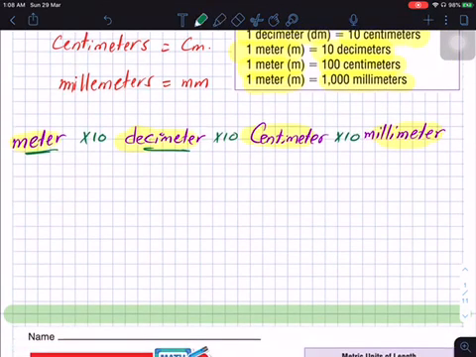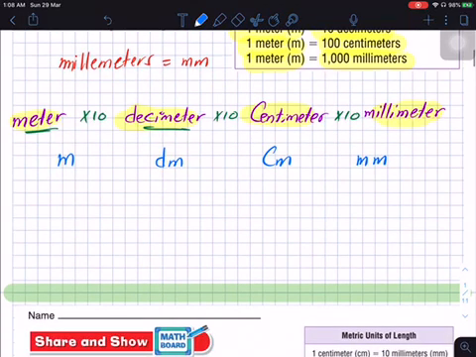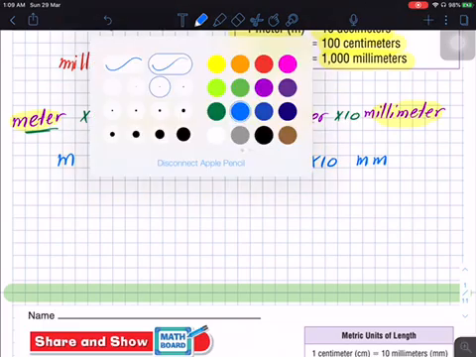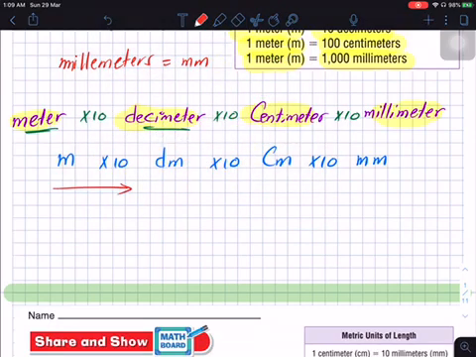I can denote meter by m, decimeter dm, centimeter cm, millimeter mm. And I can say multiply by 10, multiply by 10, multiply by 10. And if you are going from left to right, always multiply. If you are coming from right to left, always divide.